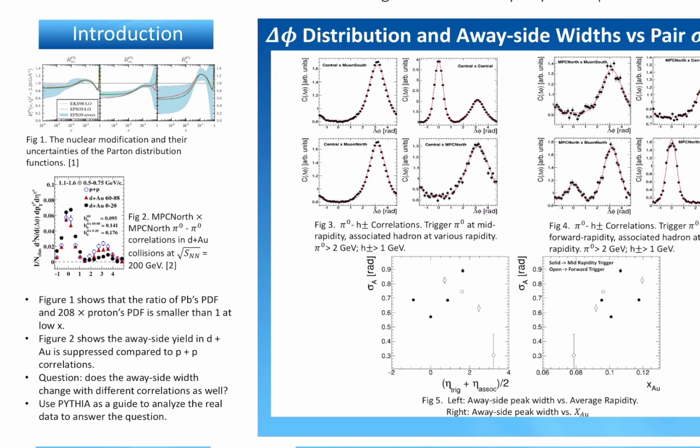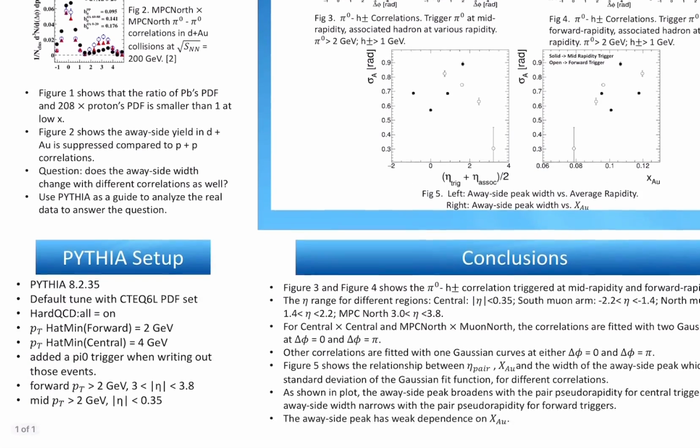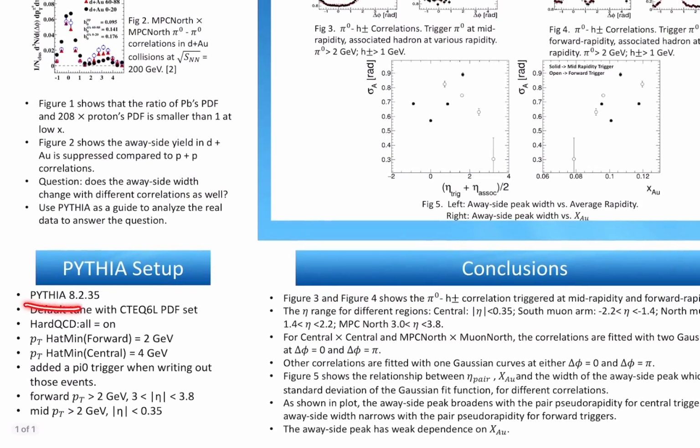We want to use Pythia to study the partonic kinematics accessible to two-particle correlations. In this case, we use Pythia 8.2.35 with the following parameters.